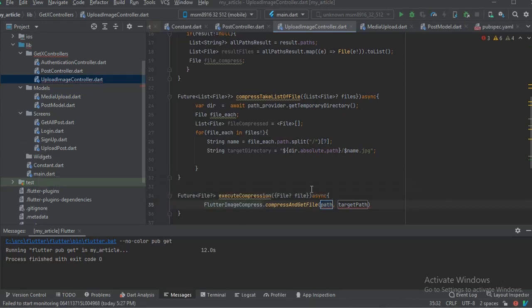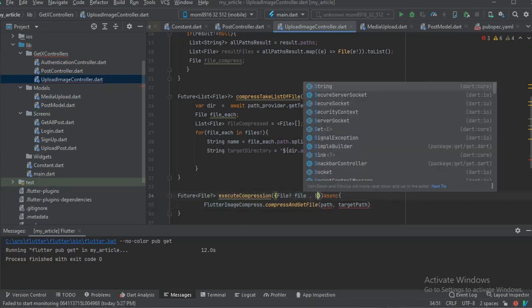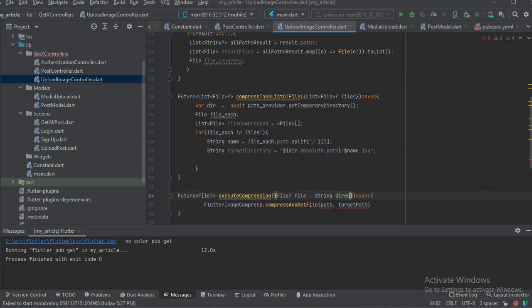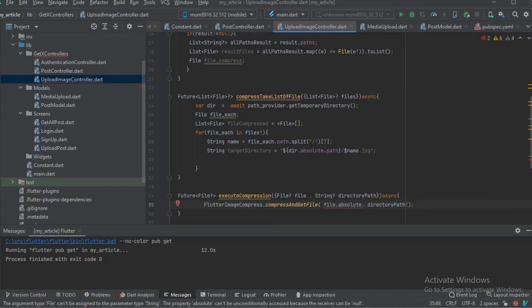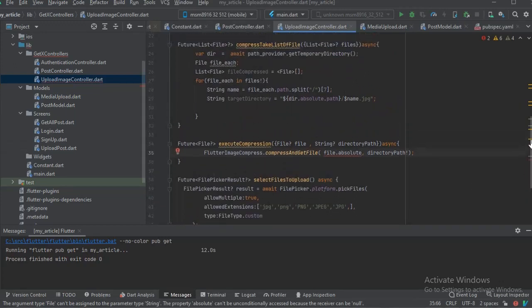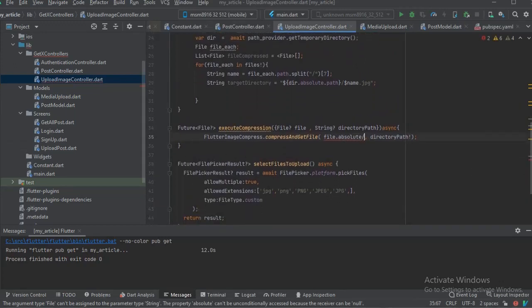Compress and get file. So take note, we need to also pass in here the directory in which we want to store the file. That's the target path. So it's a directory path. Yeah. So just gonna pass in here directory path. Okay, and then in here all we're doing is we're gonna get the file dot absolute dot path.